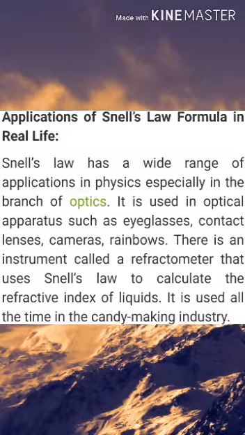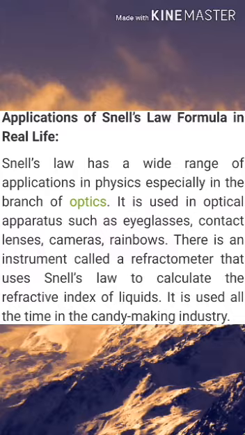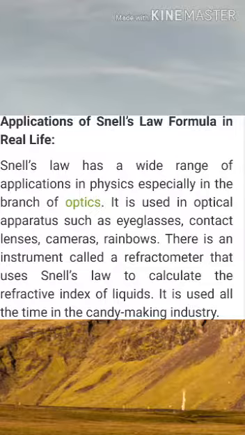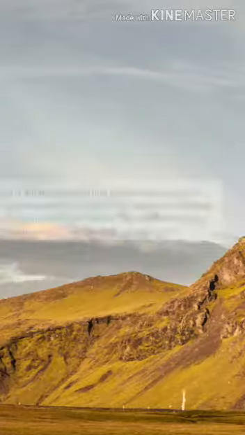Okay friends, we will talk about applications of Snell's law formula in real life. Snell's law has a wide range of applications in physics, especially in the branch of optics. It is used in optical instruments such as eyeglasses, contact lenses, cameras, and rainbows. There is an instrument called a refractometer that uses Snell's law to calculate the refractive index of liquids. It is used all the time in the candy making industry.